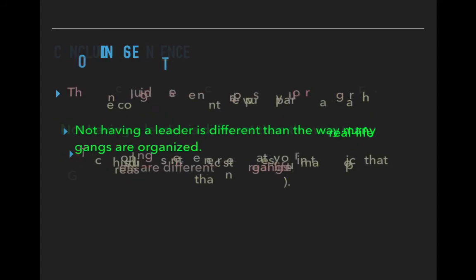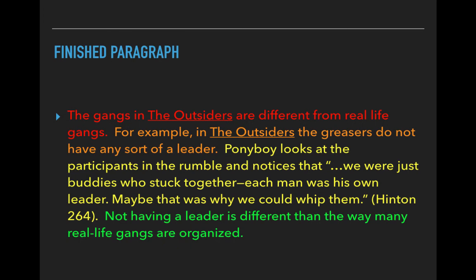So again, in your essay, you should have all 4 of those parts. In red, I've got my topic sentence. In orange, I've got my concrete or specific detail. In yellow, I've got my supporting details. That's where I'm going to put my quote. And then in green, I'm going to have my concluding sentence. Again, you can have more than one sentence for each of these parts. If you notice in my yellow section right here, I actually have multiple sentences. That's totally fine, but you want to make sure that you have all 4 of these parts in your body paragraphs.